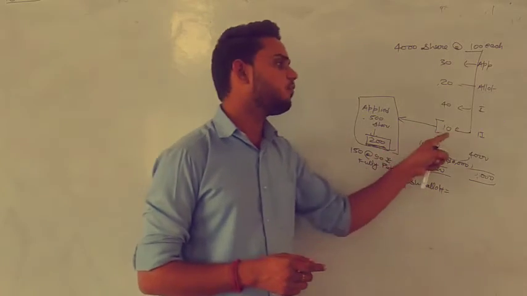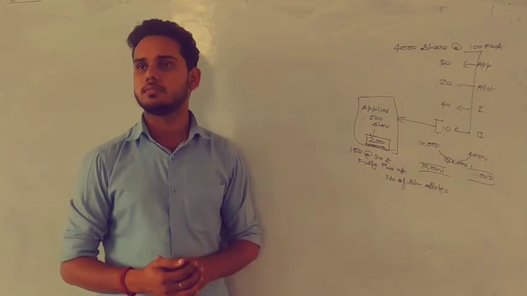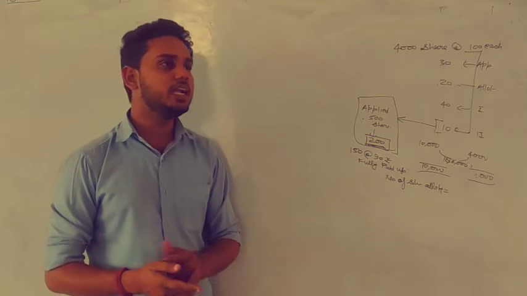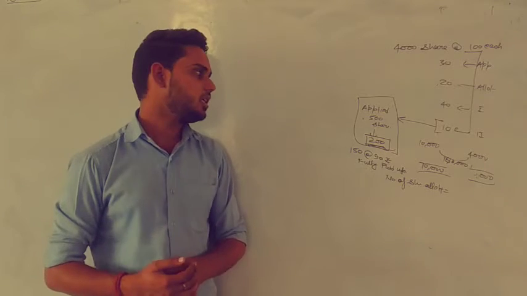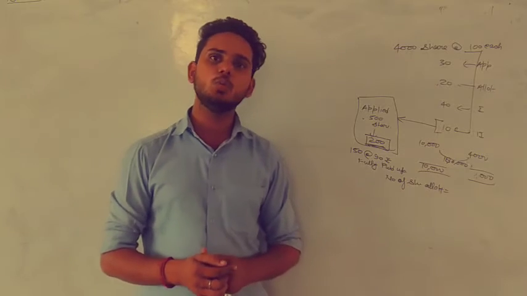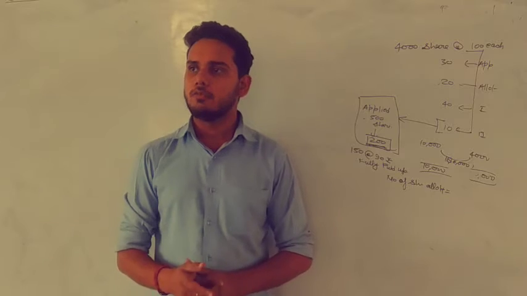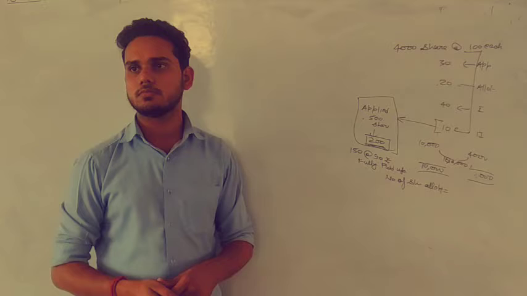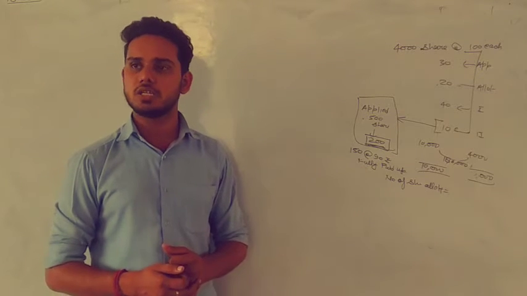Made a default in the final call and company forfeited his 200 shares. Now after forfeiting these 200 shares, company decided to reissue 150 from this 200 to another person at a price of 90 rupees per share. But company is assuming that these shares which were reissued are fully paid. Fully paid means now the company is not going to ask the remaining 10 rupees. So that will be a kind of discount. Is it clear now? And now we have to pass the journal entries.